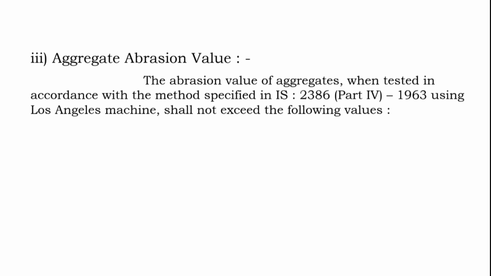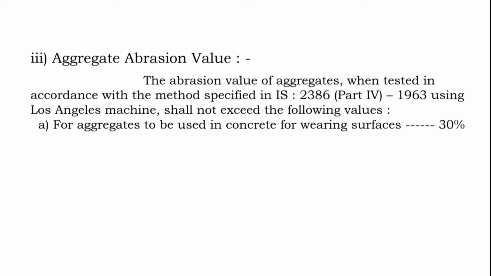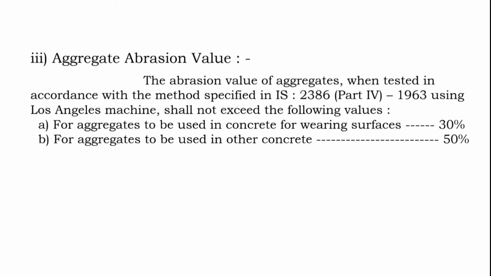Number 3, aggregate abrasion value. The abrasion value of aggregate when tested in accordance with the method specified in IS 2386 Part 4 1963 using Los Angeles machine shall not exceed the following values. A. For aggregate to be used in concrete for wearing surface, 30%. B. For aggregate to be used in other concrete, 50%.